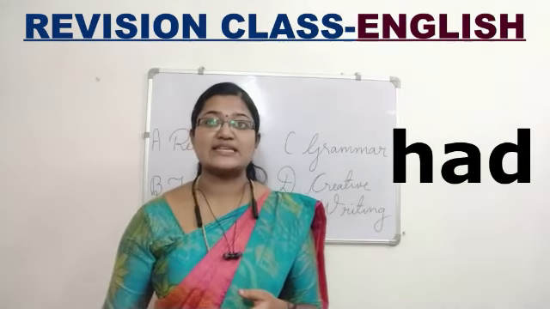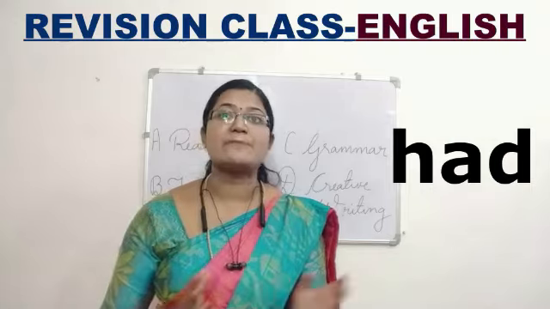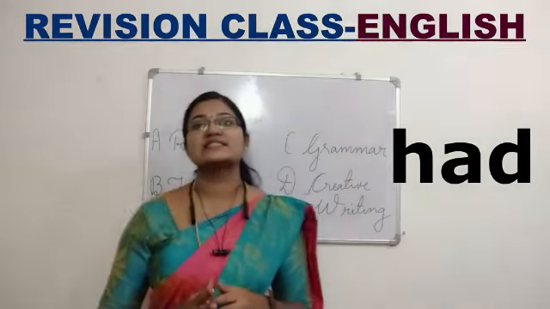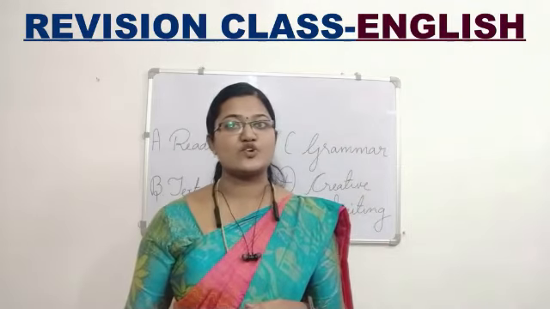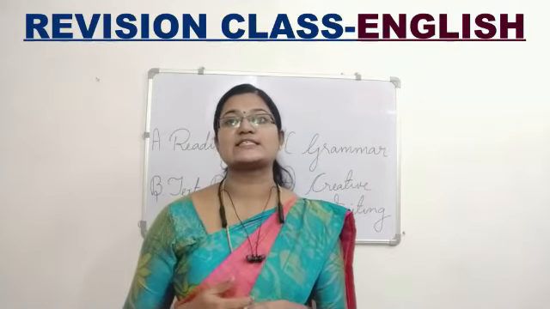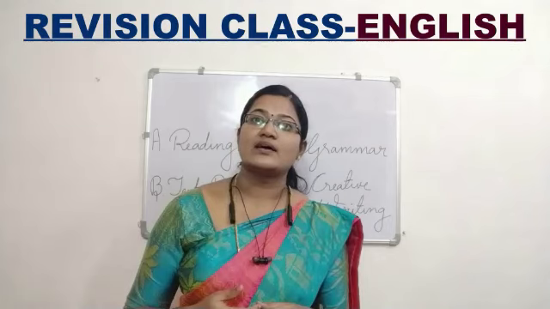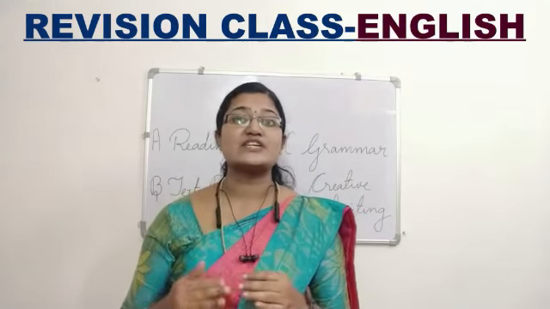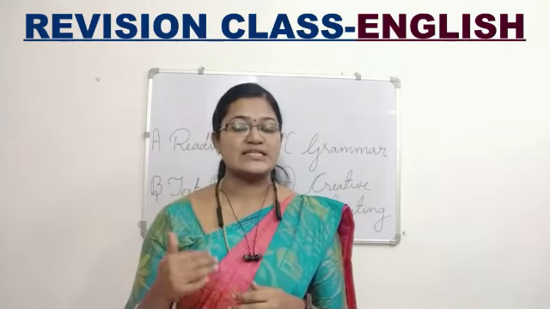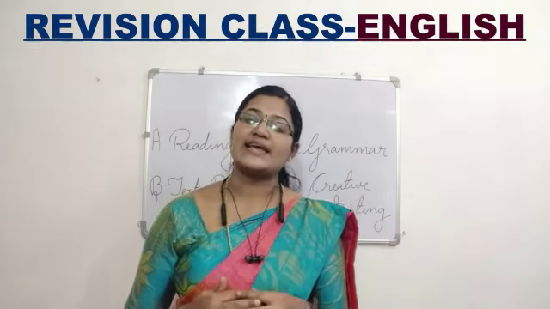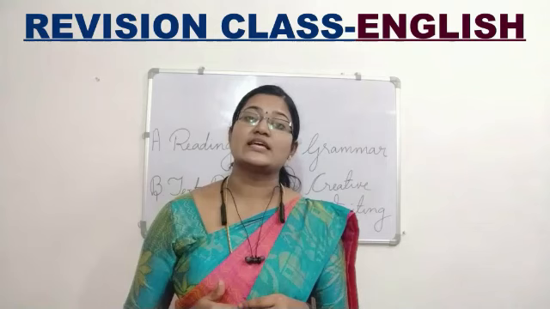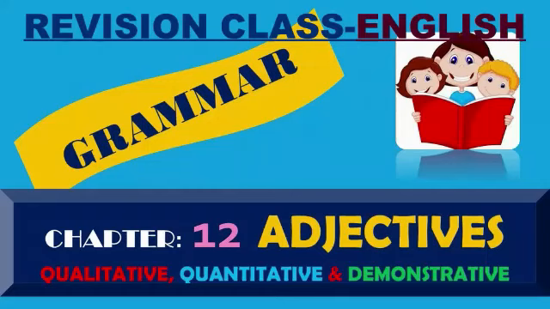When you read the sentence, if it is connected with a past event, then the answer will be had. We have written many test papers, and in those also I have asked. Here in this exercise also, you will be seeing some examples which are connected with past events. In such cases, you will be using had. Our next chapter is the 12th chapter, qualitative, quantitative and demonstrative.